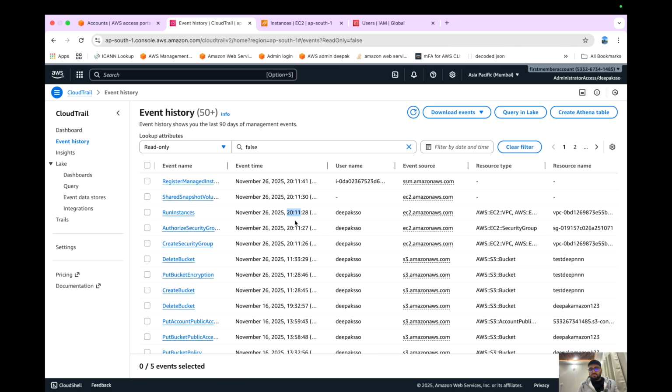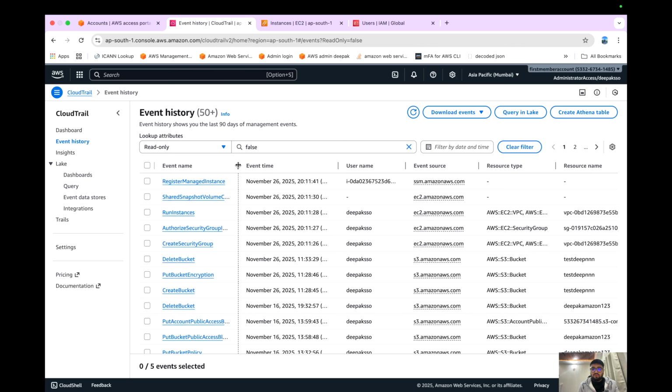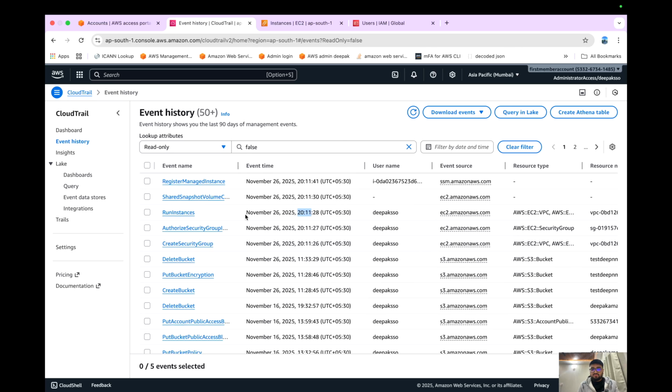But this is not something which is relatable, because CloudTrail is eventually consistent. It doesn't mean that if you do this action in the first step, then this will pop up in the first go. It's not like that, right? So the create user can pop up before the run instances. That's completely okay. But the thing is, it should get logged, right?